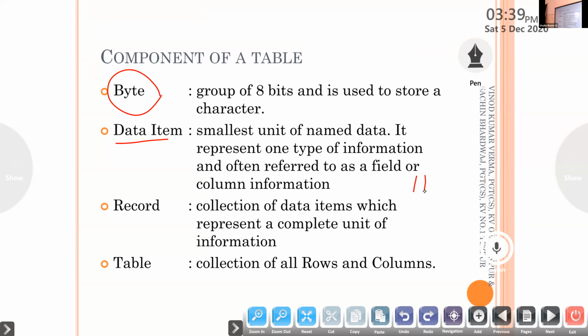And record means a collection of data items which represent a complete unit of information. That is a row, one row of information. A table means a collection of rows and columns together.